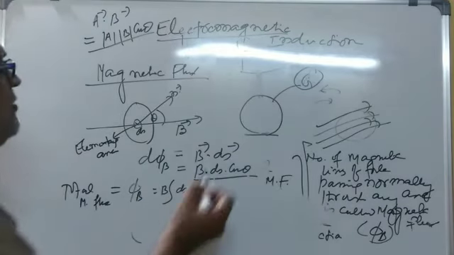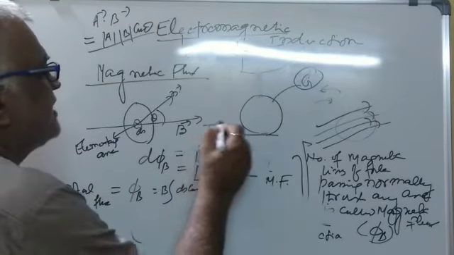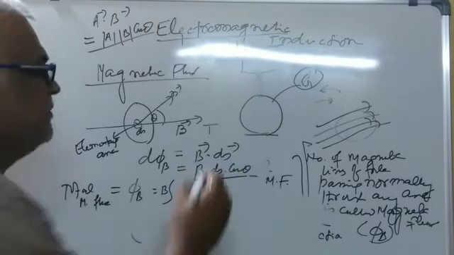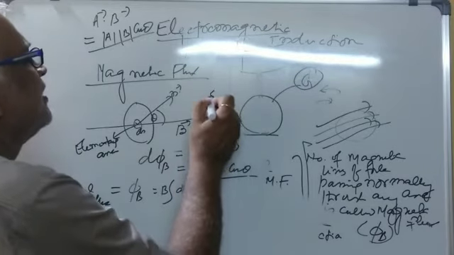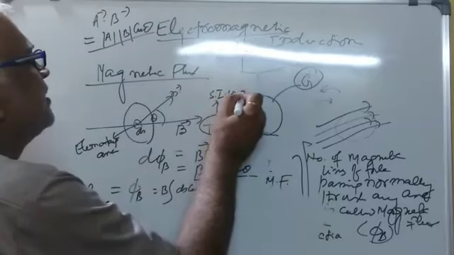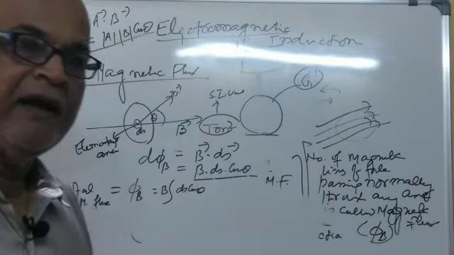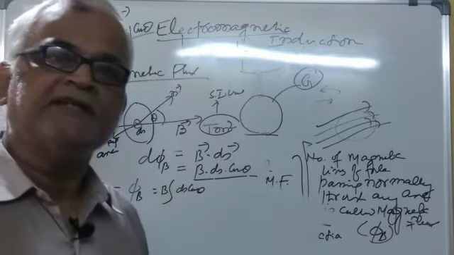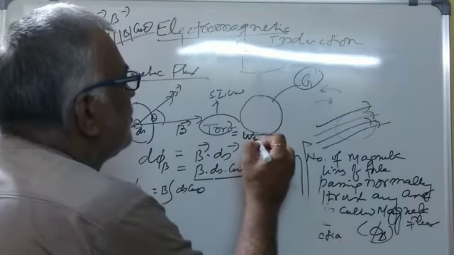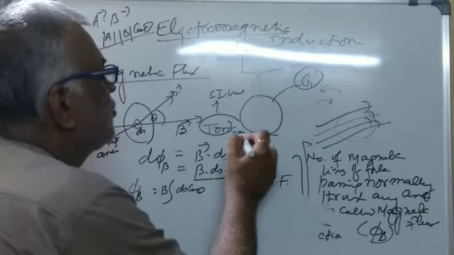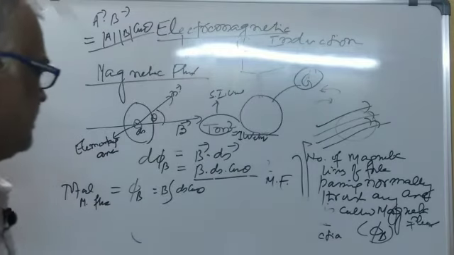Second thing, what is the SI unit? For magnetic field we write Tesla. For area we write meter square. So the SI unit is Tesla meter square. And in honor of the great scientist Weber, it is also known as Weber. So 1 Weber equals 1 Tesla meter square.